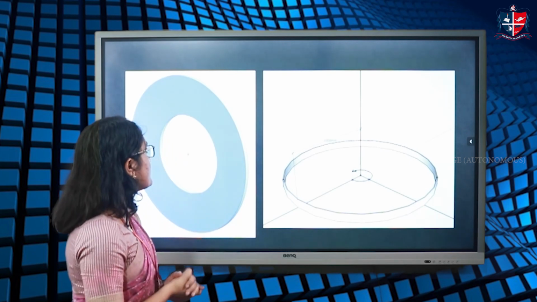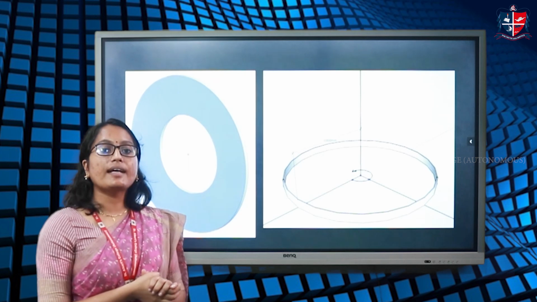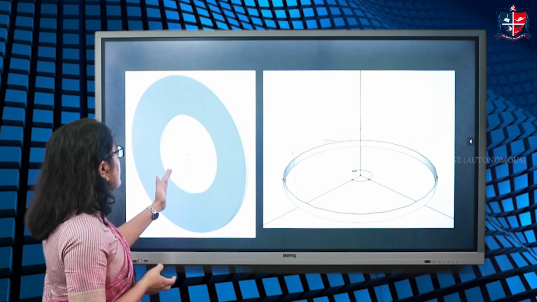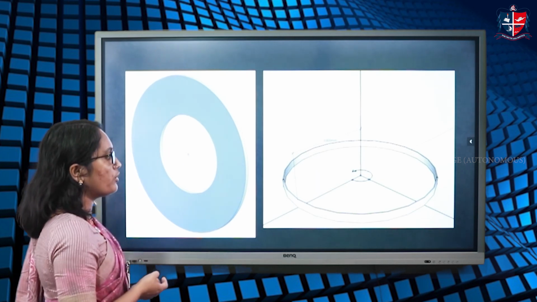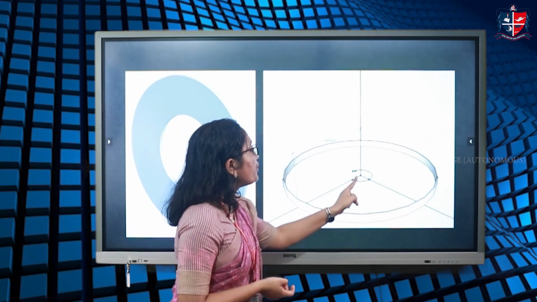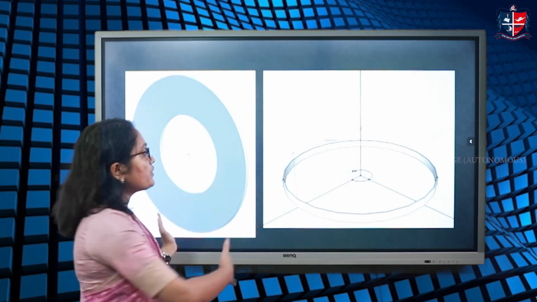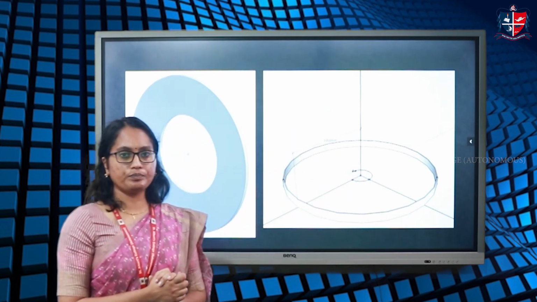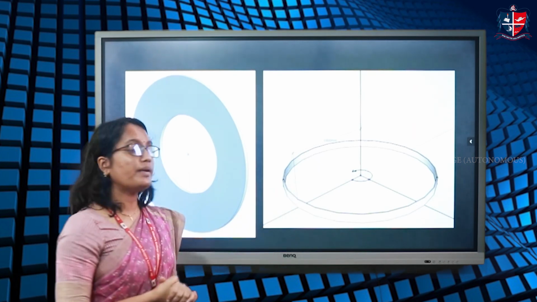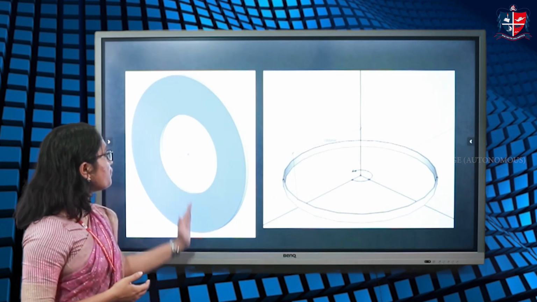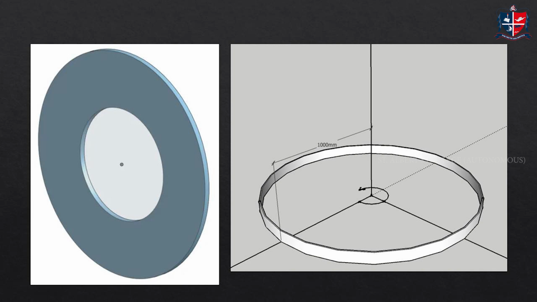For that, consider the moment of inertia of a disk and a ring about a similar axis, that is, the axis passing through the center. So, we are calculating the moment of inertia of a disk about an axis passing through its center and perpendicular to the plane. Similarly, the moment of inertia of a ring about an axis passing through its center and perpendicular to the plane. And suppose these two objects have the same mass. So, mass is the same, axis is similar. Still, moment of inertia will be different because in the case of the disk, the mass is distributed to a smaller